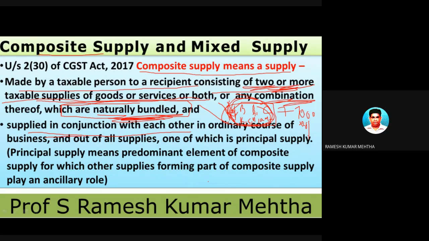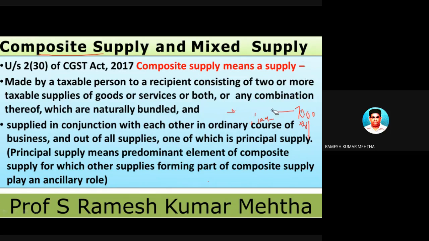They are supplied in conjunction with each other in the ordinary course of supply, and out of all the supplies, the one which is the principal supply is called the principal supply. So in this we have to identify which is the principal supply. Principal supply means the predominant element of a composite supply, for which other supplies forming a part of the composite supply are ancillary. I will give you another example, in this you will understand it.